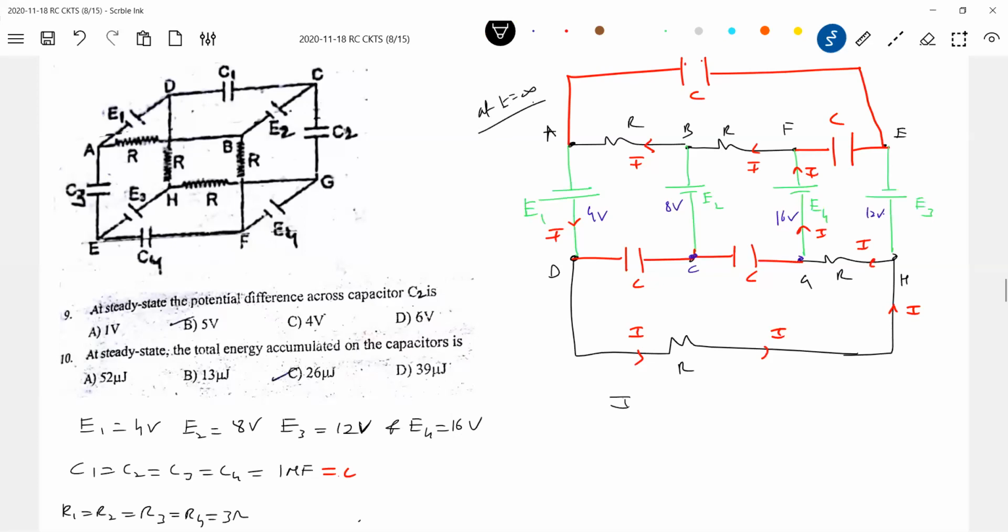So first we'll get an expression for I. I should be equal to E1 plus E4 over 4R. What do you mean by C at higher potential?